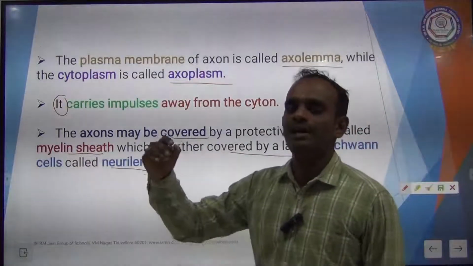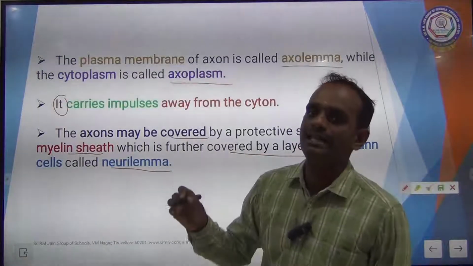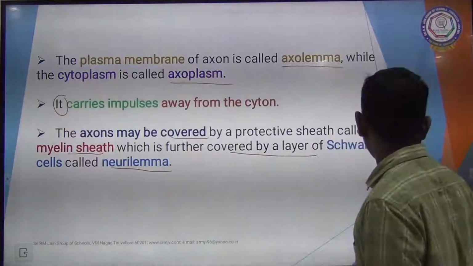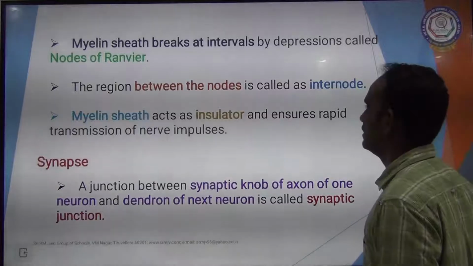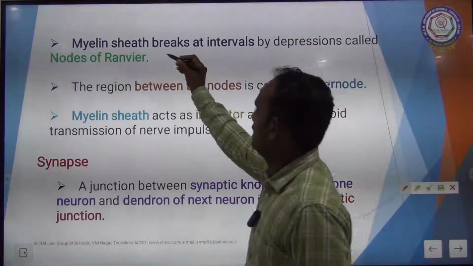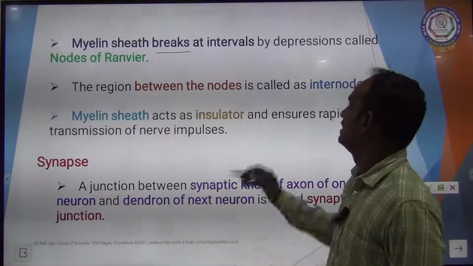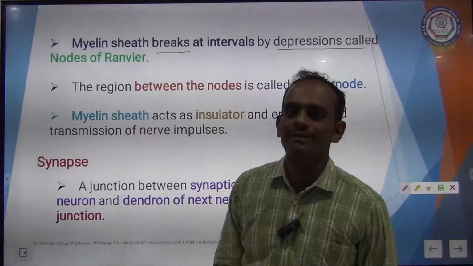If the axon has the myelin sheath, then it is said to be a myelinated axon. The myelin sheath breaks at intervals by depressions called nodes of Ranvier.